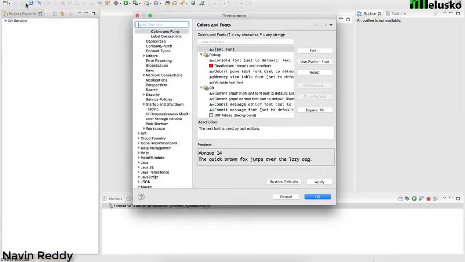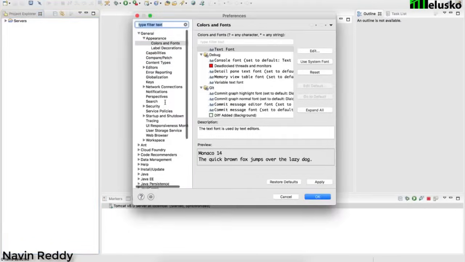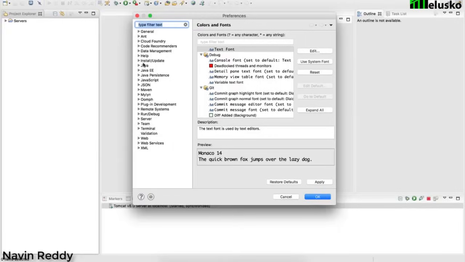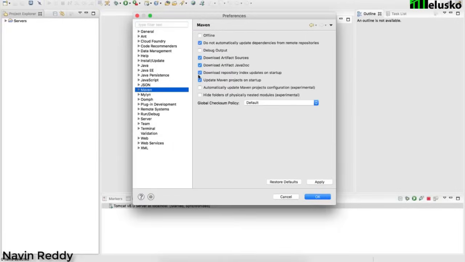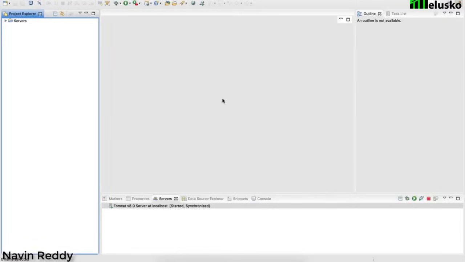and in fact, it was not working for me, so I made some changes. Go to Maven, click on Maven here, and you have to select these four ticks. You have to say download archetype source, download archetype documentation, download repository index. This is the main thing. And then update Maven project on startup. So select all these, click on OK, and make sure those four ticks are there. And now create a project.